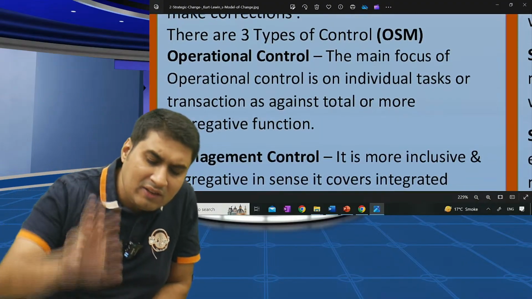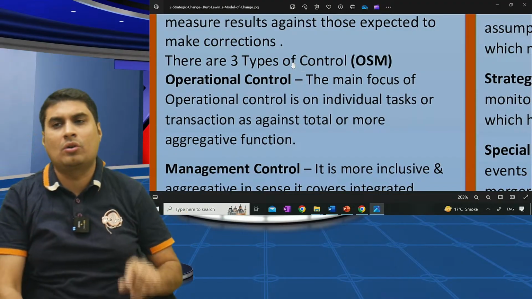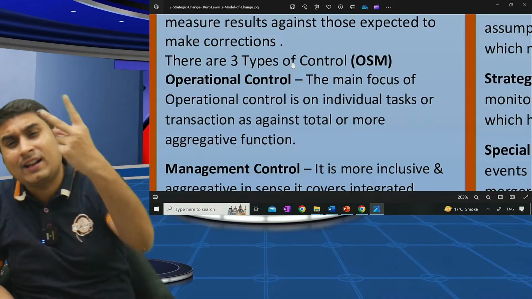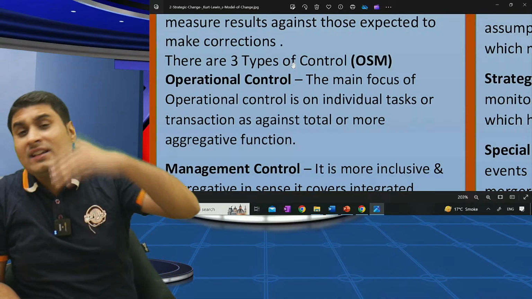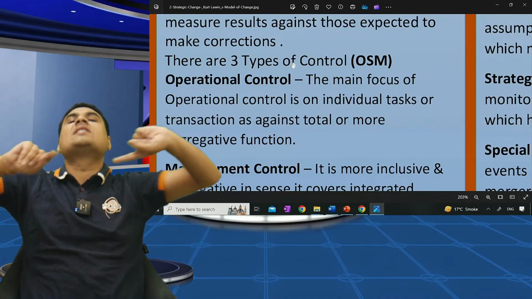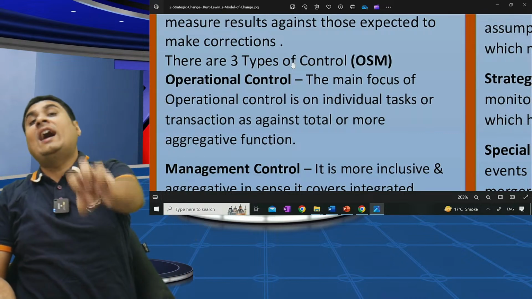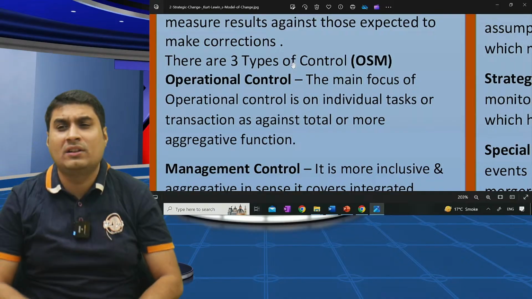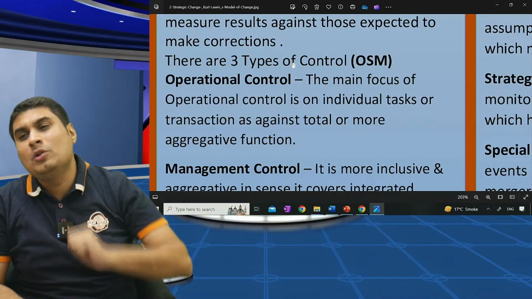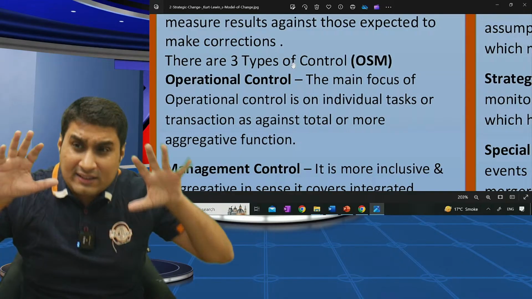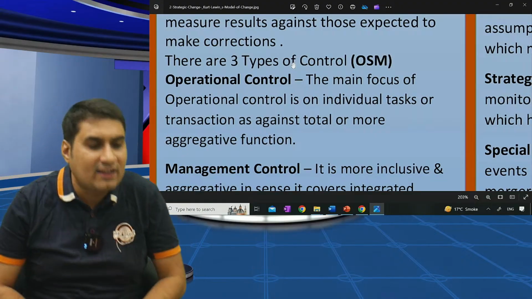Okay, so here there are three ways of organization control. If you have the book, you have to write three ways of organization control. If an organization wants to control, it basically means two things: whether things are going properly or not, and whether we are getting the desired result or not. So strategic control has two elements: is the strategy properly implemented or not, and are we getting the desired result or not. I want to ask one thing: what is most important, to give the exam or to pass? Both. Many people don't even give the exam, how will they pass? Many people give but don't pass. So basically control means two things: is the strategy implemented properly or not, and are we getting the desired result or not.